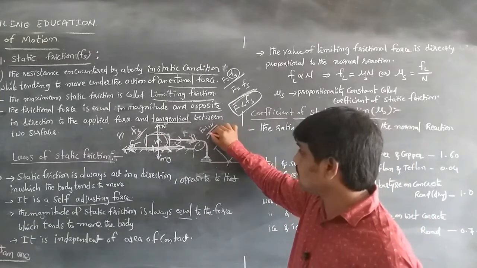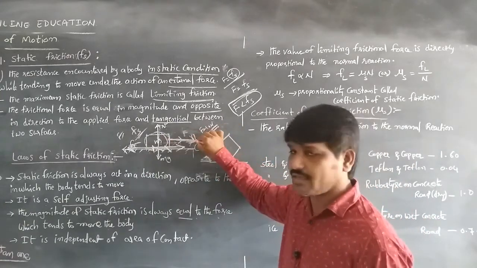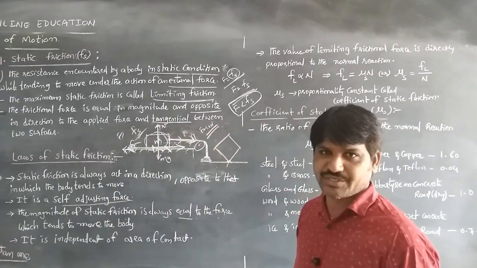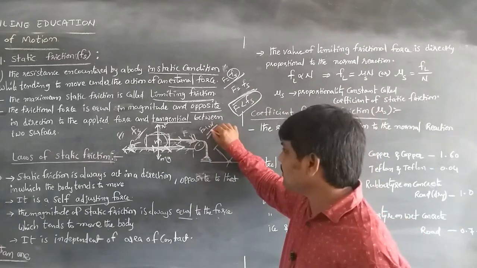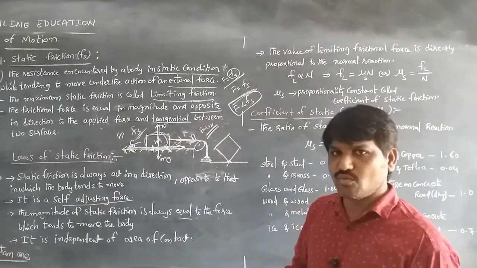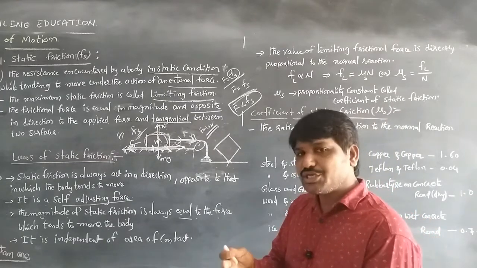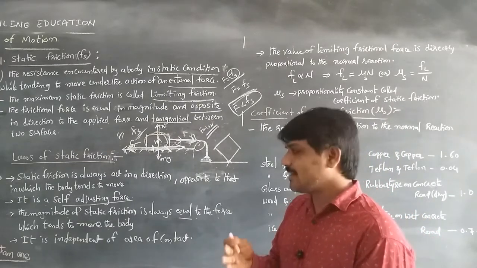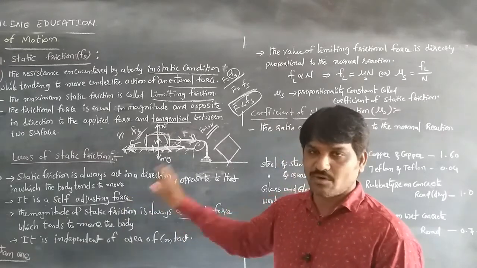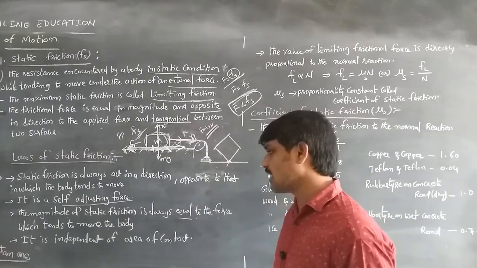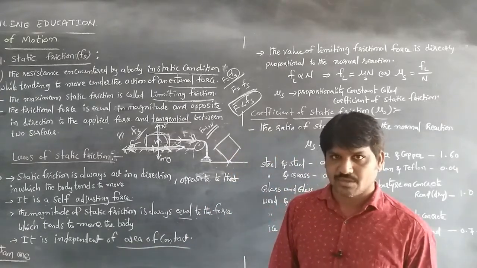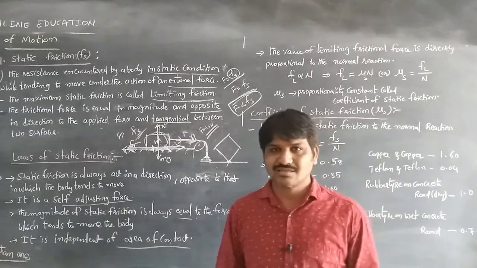If in the case of 10 newtons the body is moving, then that turns into kinetic friction. So the maximum limit always applies, unless the body is moving. While the body only tends to move, the magnitude of the static friction will be equal to the force which tends to move the body, and we know that it is independent of the area of contact. So these are the laws of static friction.